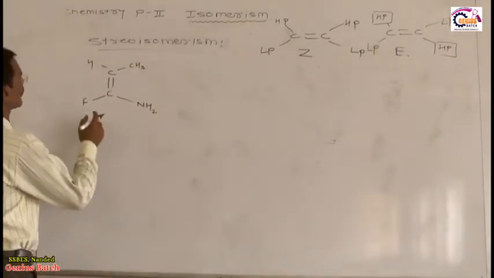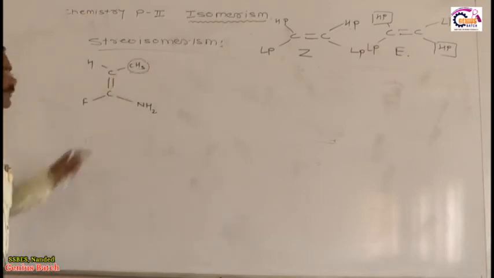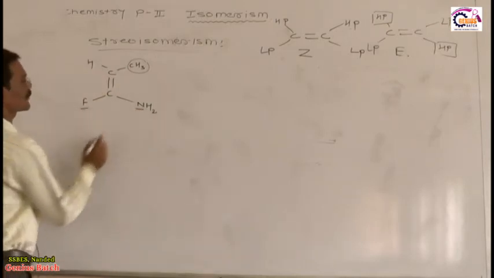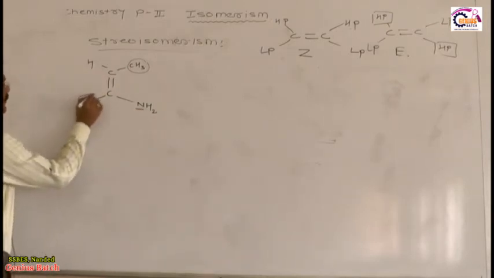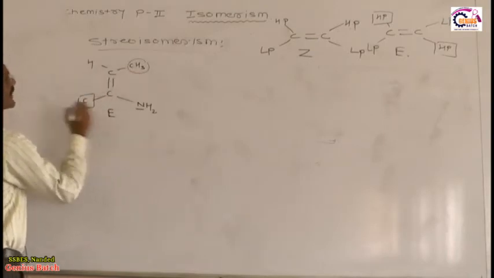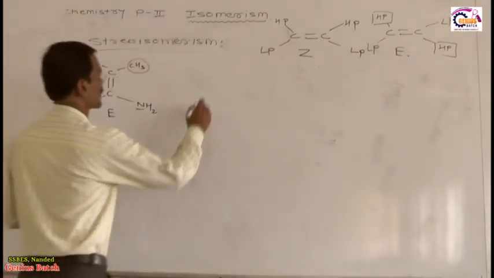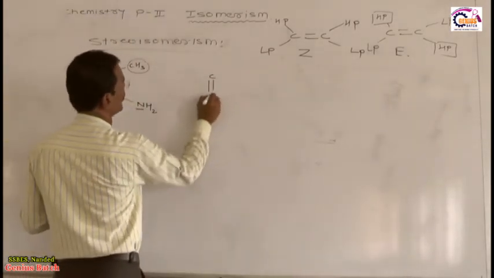Now tell me, out of these two, the first priority goes to the CH3, because carbon has higher priority than hydrogen. Here F, here nitrogen. Which gets higher priority? F. Yes or no? Yes. Higher priority is on the opposite side. Therefore, the configuration is E. Is it okay? Right.